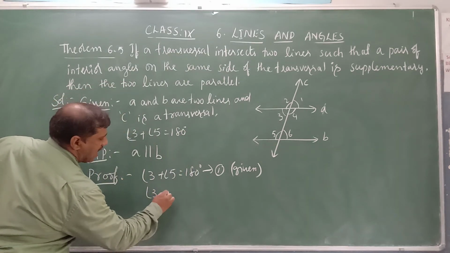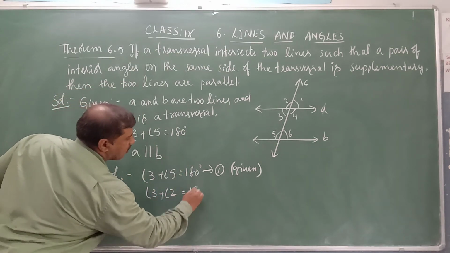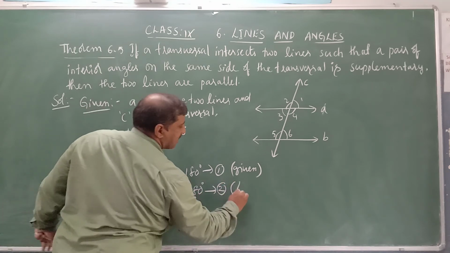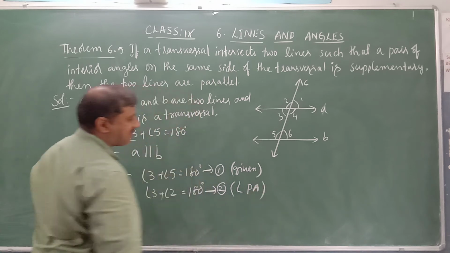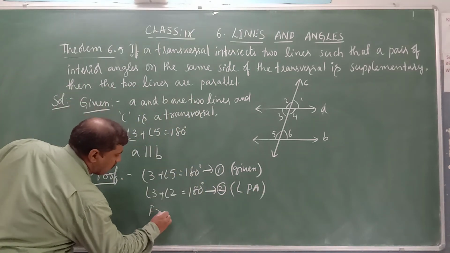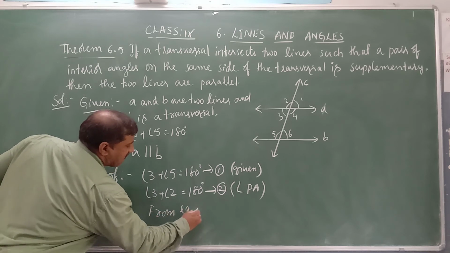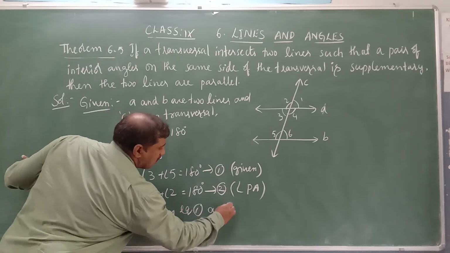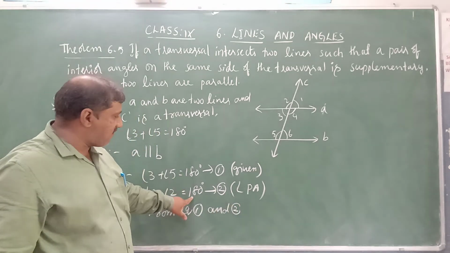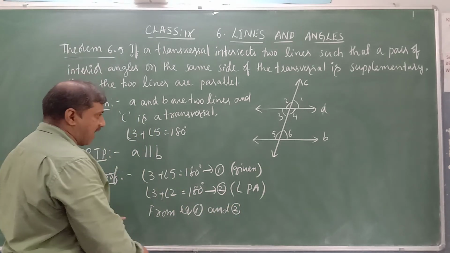Now angle 3 plus angle 2 is equal to 180 degrees, equation number 2, that is linear pair of angles. Now from equation 1 and 2, as their RHS 180 degrees and 180 degrees are equal, their LHS must be equal.